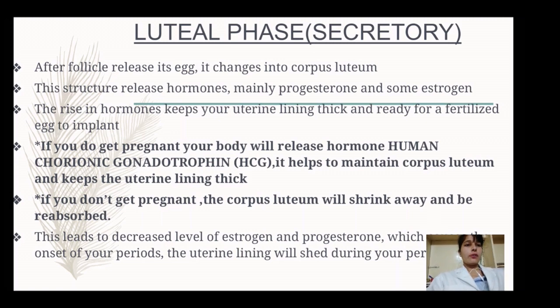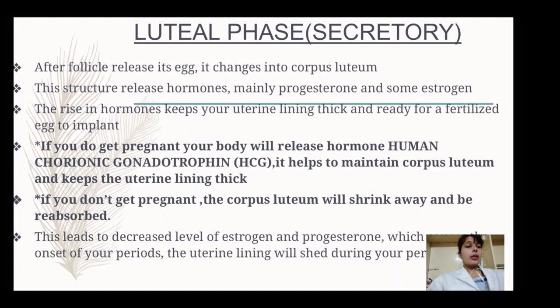The next phase is the luteal phase. After the ovulation phase, the luteal phase starts. It is also known as the secretory phase. After the follicle releases its egg, it changes into the corpus luteum. As the ovum is not fertilized, the follicle converts into the corpus luteum. This structure mainly releases hormones, like progesterone and some estrogen. The rise in hormones keeps your uterine lining thick and ready for a fertilized egg to implant.